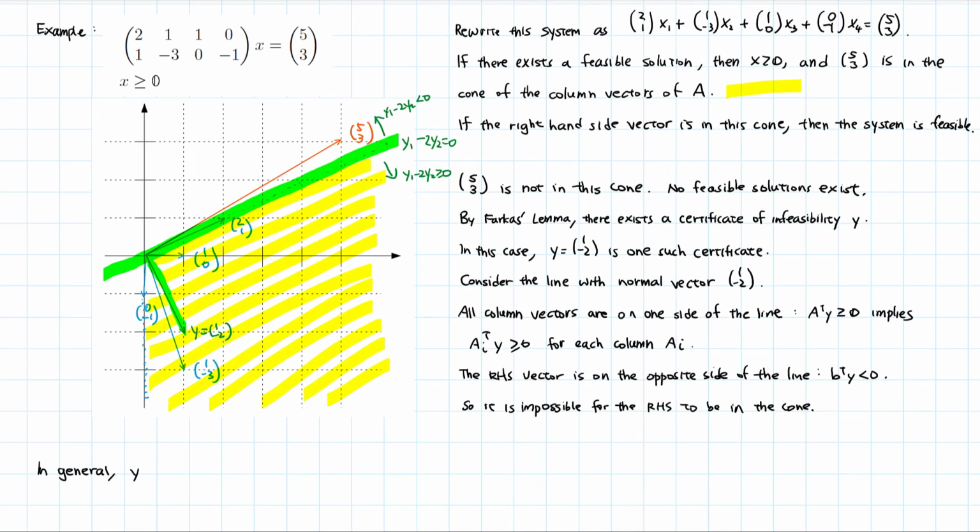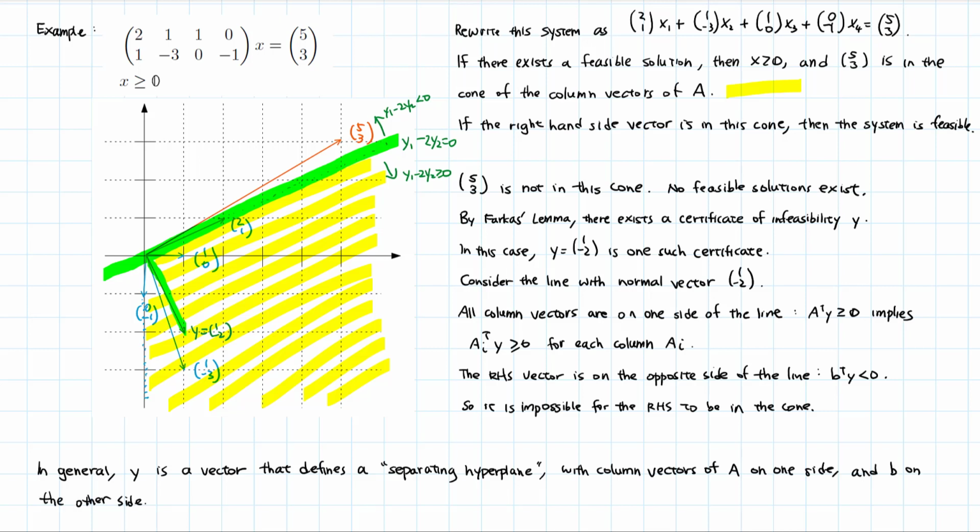In general, y is a vector that defines a separating hyperplane, with column vectors of A on one side of the hyperplane and b on the other side. So y shows that the system is infeasible. And that concludes our discussion on Farkas' lemma.